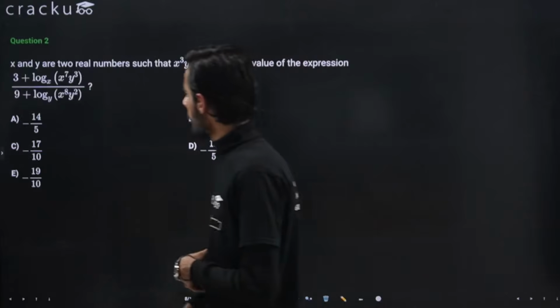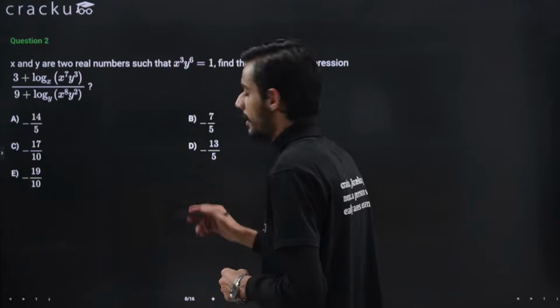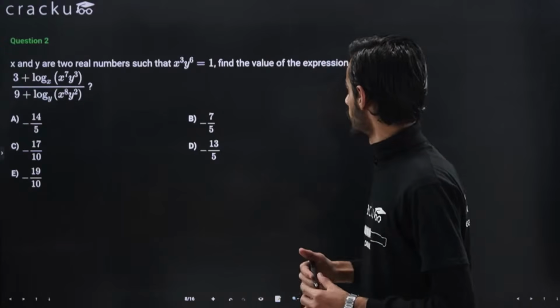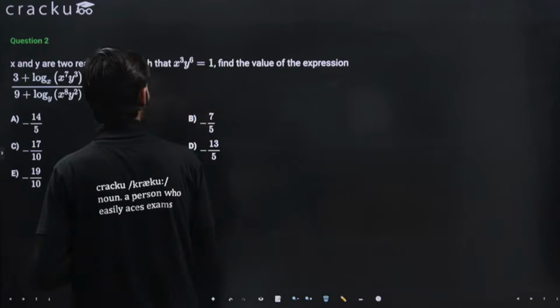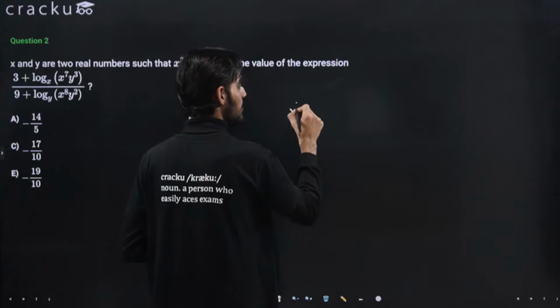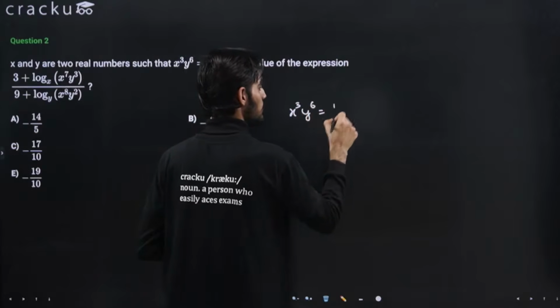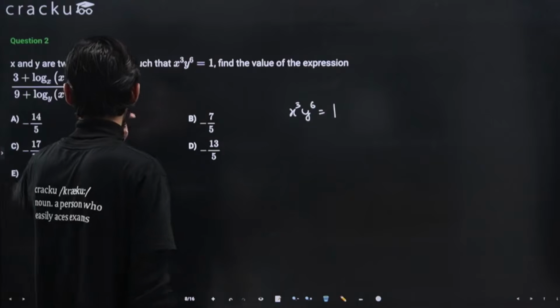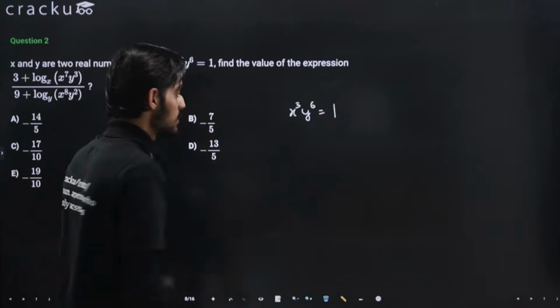Yeah, so in this question we are given that x and y are two real numbers such that x cube and y raised to power 6 is 1. Find the value of the expression. So we are given that x raised to power 3 and y raised to the power 6 is equal to 1, and we are asked to calculate the value of log. Let's try to take log on both the sides.